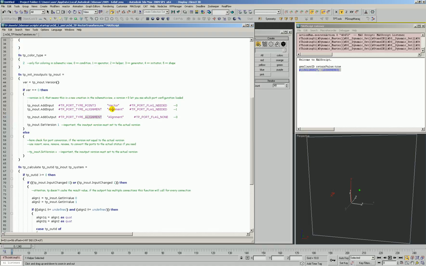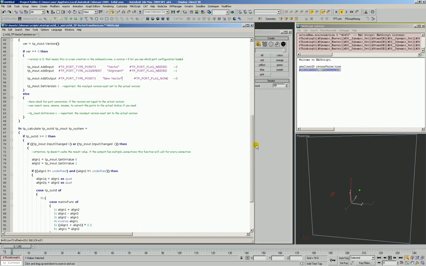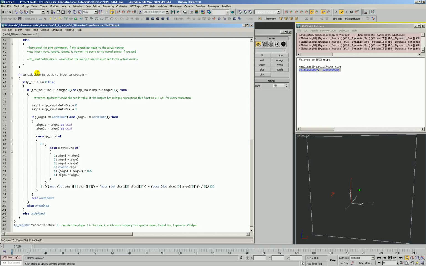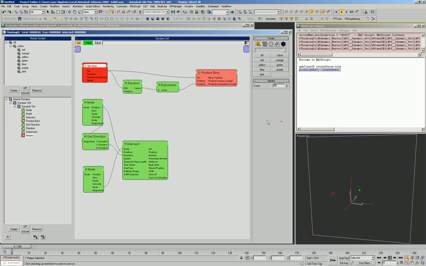So let's change this. And for now, until we can come up with a better name, we'll just call it new vector. And remember, actually what we're going to end up doing is creating a new vector and not just a new direction. That'll become important later. Okay, so here in the juicy guts of the script, we've got the TP calculate. If the out ID is greater than or equal to 1, meaning it actually wants one of these outputs, something is calling one of my outputs,